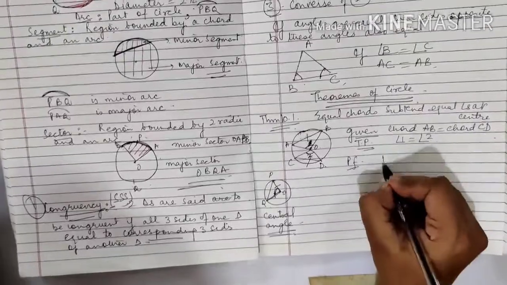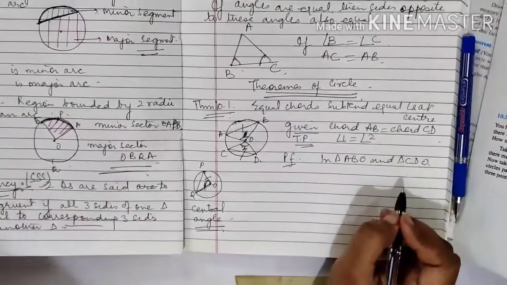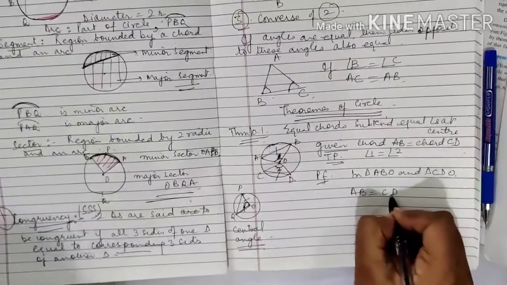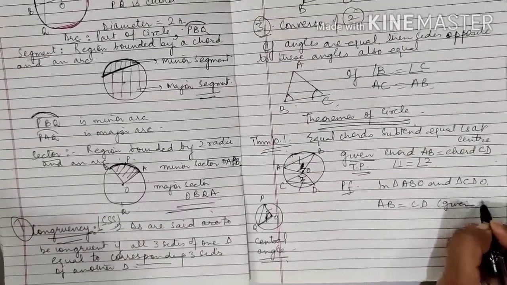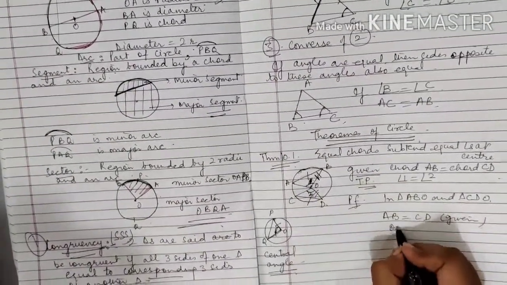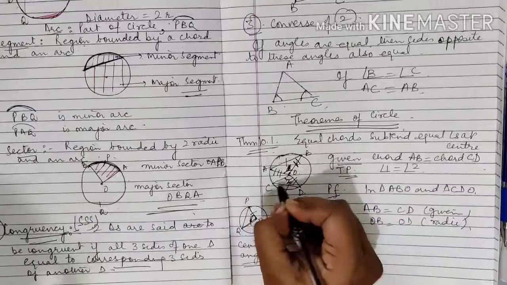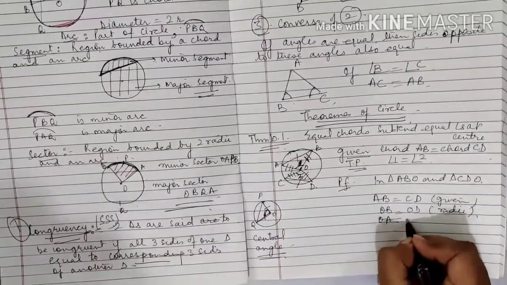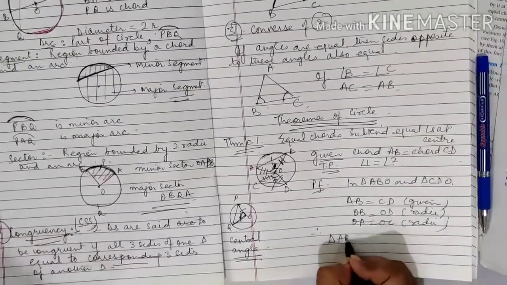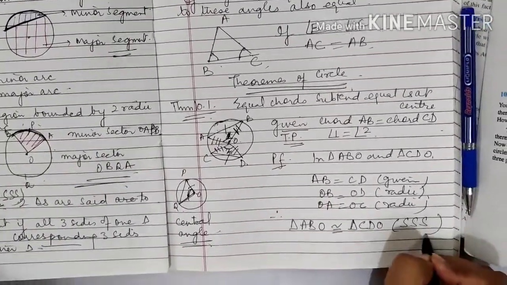Now please see, in triangle ABO and triangle CDO, please check it out, ABO and CDO, AB is equal to CD. It is given to you. Please check. OB is equal to OD. Why? Because both are radii of the circle. Similarly, OA equal to OC. Again, it is the radii. Therefore, triangle ABO congruent to triangle CDO by triple S.